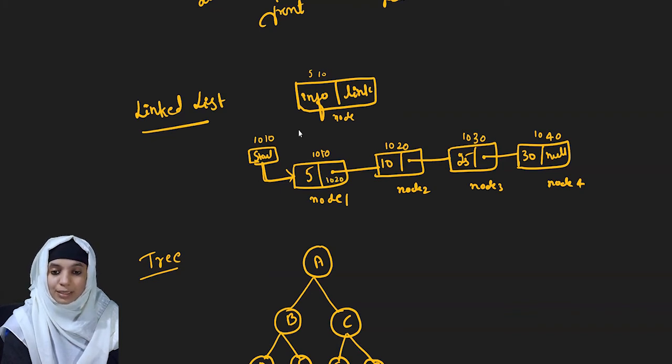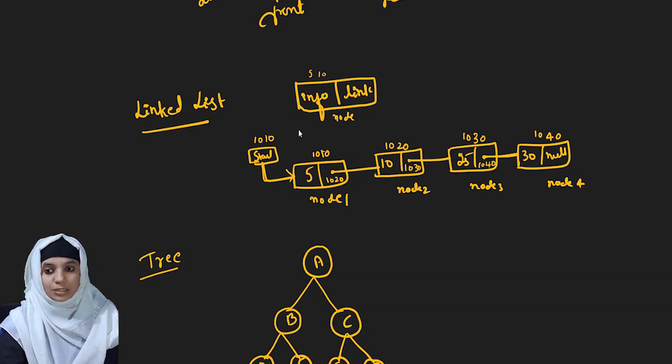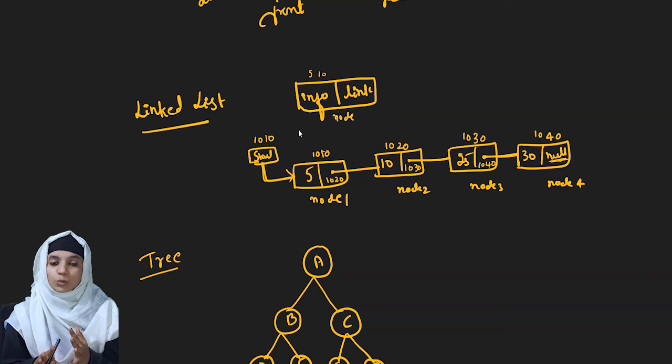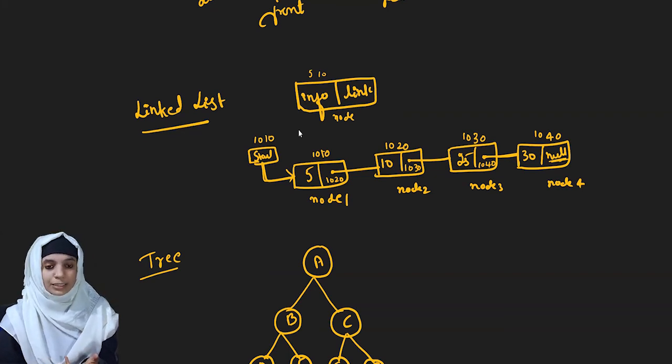Similarly, the link part of 1020 will have the address of the third node, that is 1030, and the link part of the third node will have 1040. At last, for the last node we give the term null, which indicates the last node of the linked list. We have a few types of linked list: singly linked list, doubly linked list, circularly linked list and circular doubly linked list.